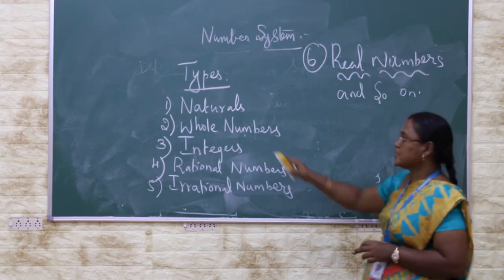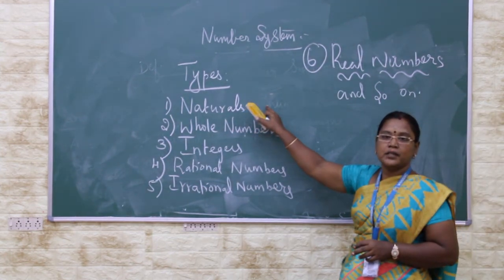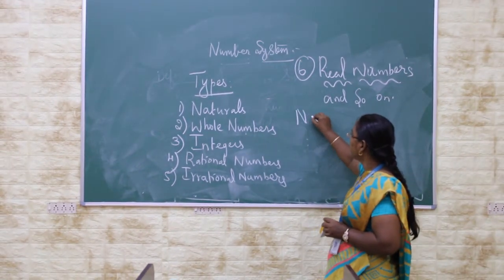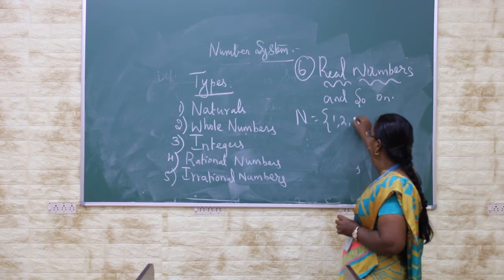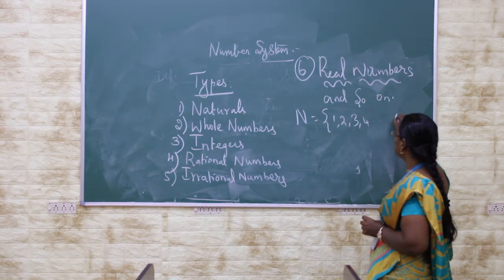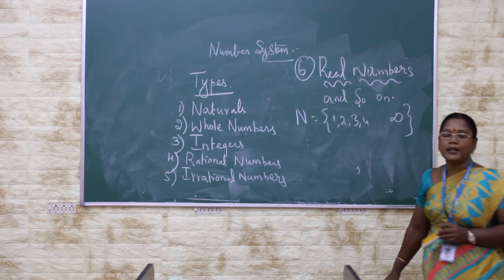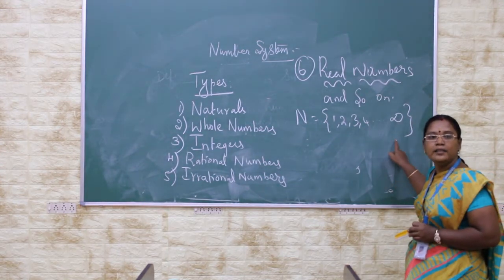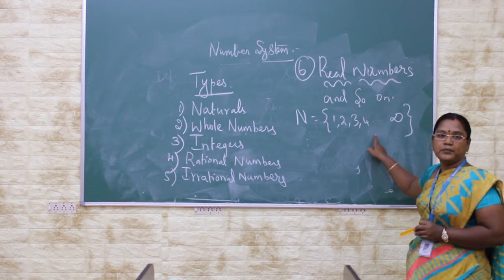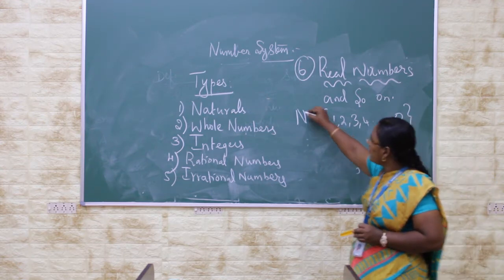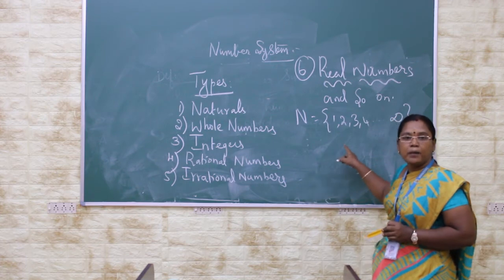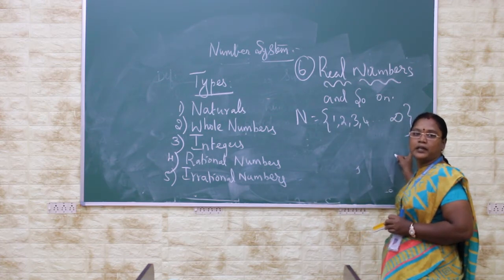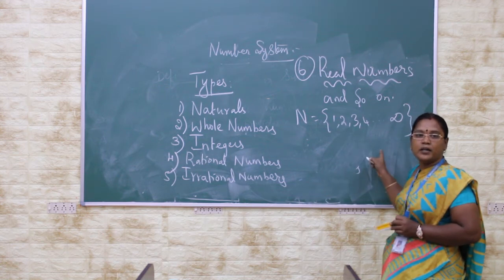First, we are going to discuss the natural number system. Natural numbers include the numbers 1, 2, 3, 4, etc. up to infinity. That is, infinite positive numbers are given in the natural number system. So, natural numbers are nothing but the numbers starting from +1 to plus infinity. This is the set of natural numbers.